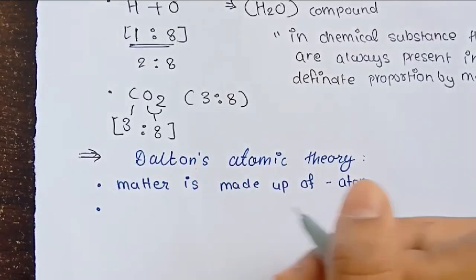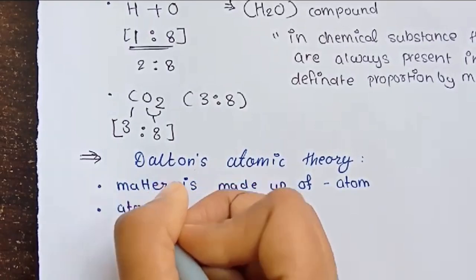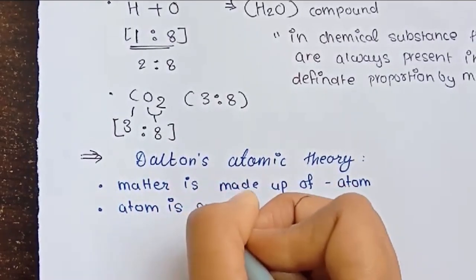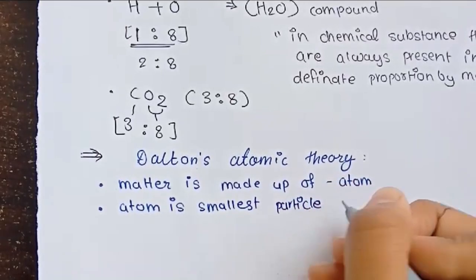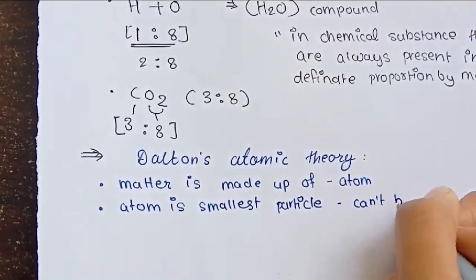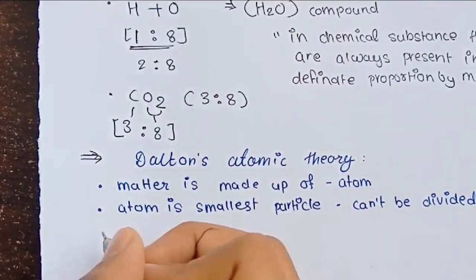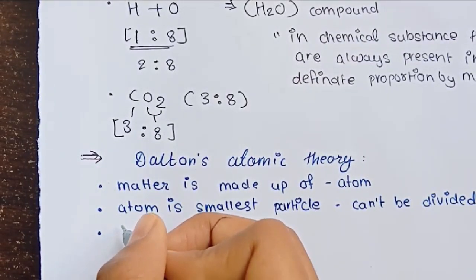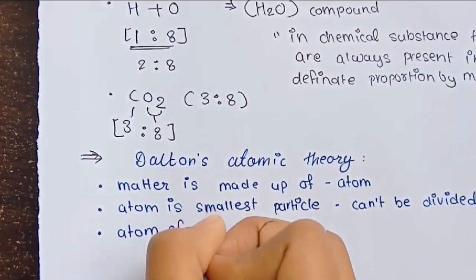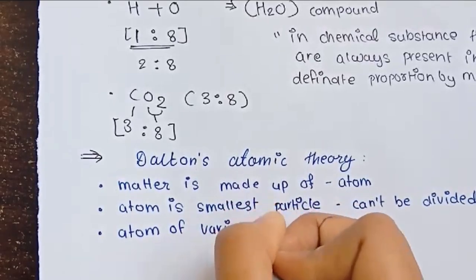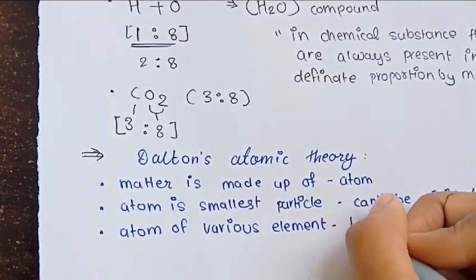Then the second thing, atom is the smallest particle which can't be divided. We cannot divide an atom. Then the third thing, he said that atoms of various elements have different mass.